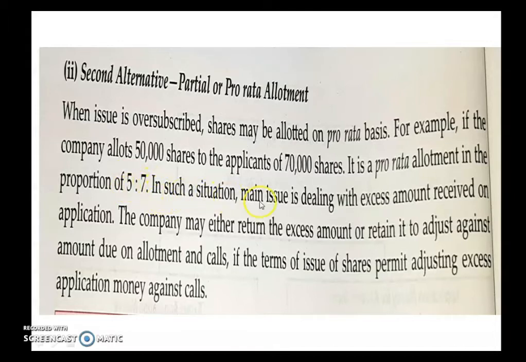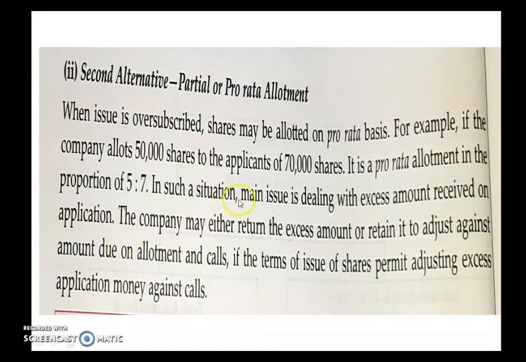In such a situation, the main issue is dealing with the excess amount received on applications. The company may either return the excess amount or retain it to adjust against the amount due on allotment and calls, if the terms of issue of shares permit adjusting excess application money against calls.